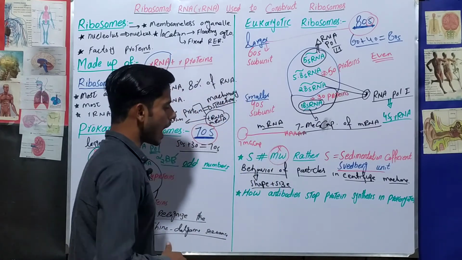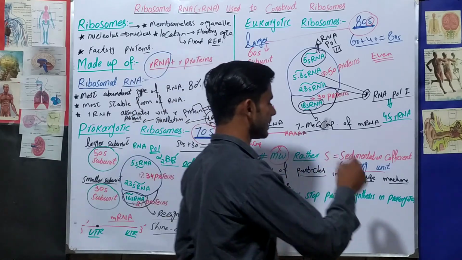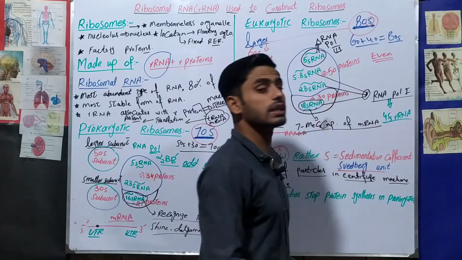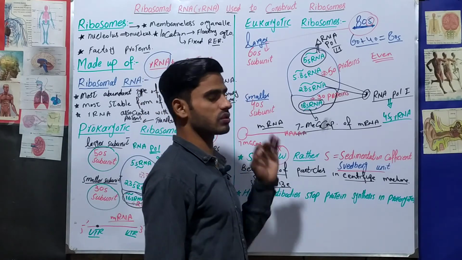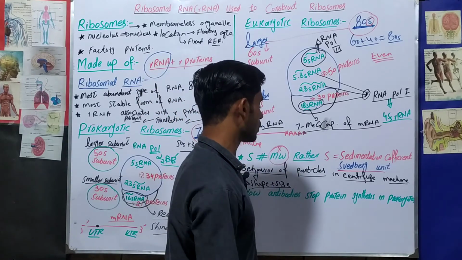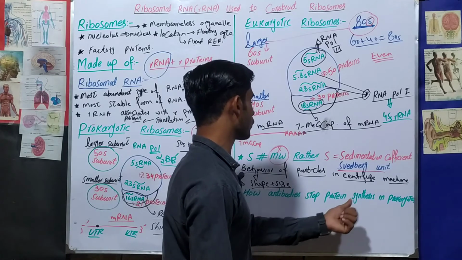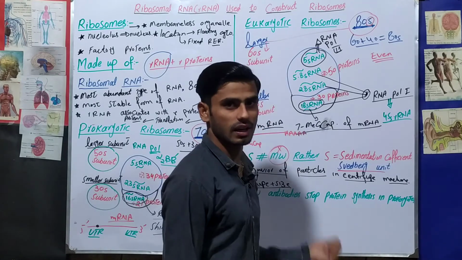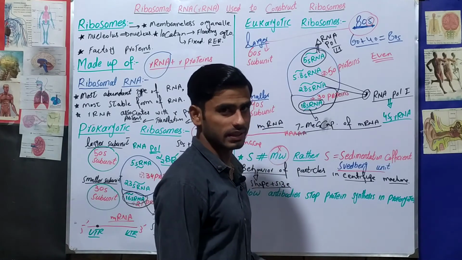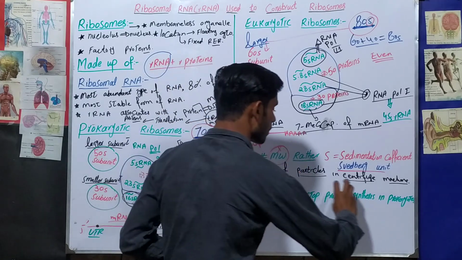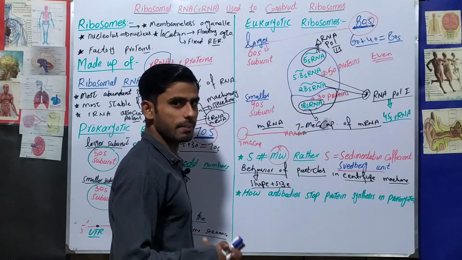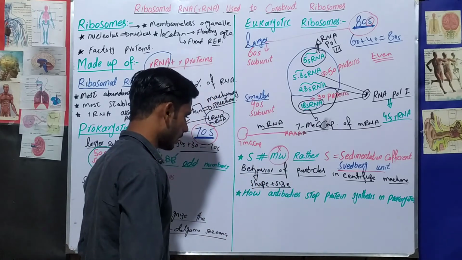Next one is how antibiotics stop protein synthesis in prokaryotes. Something like bacteria. When bacteria attack our body, we are going to destroy that bacteria. To destroy that bacteria, we have to stop the protein synthesis of bacteria. When we can stop the protein synthesis of bacteria, then bacteria will die. But how can we stop the protein synthesis in prokaryotes? For example, in bacteria.